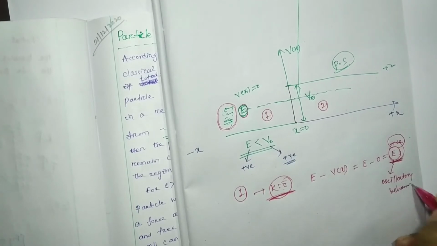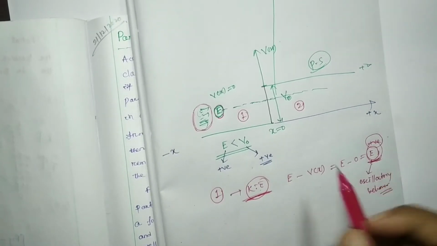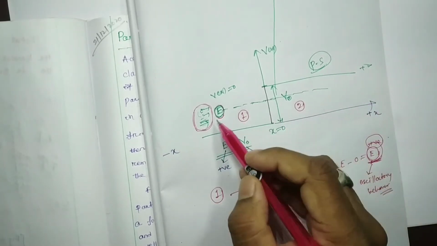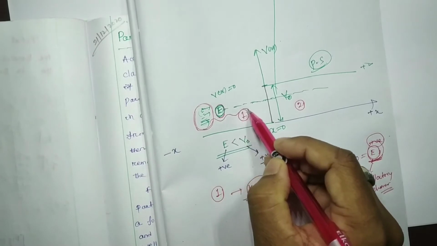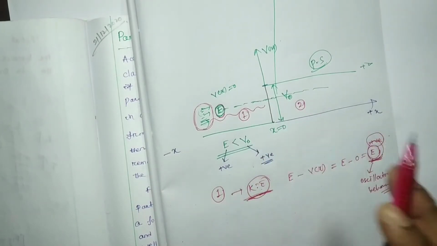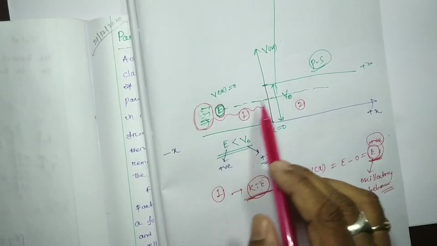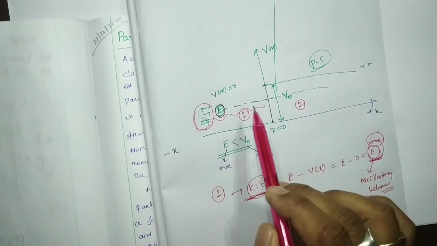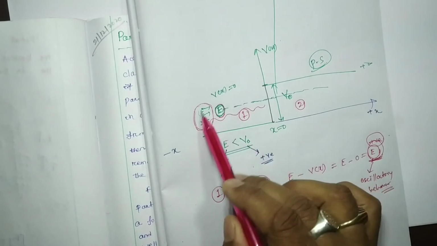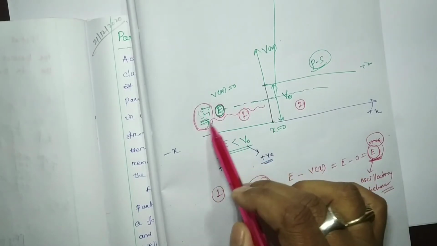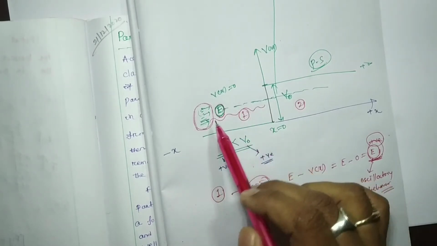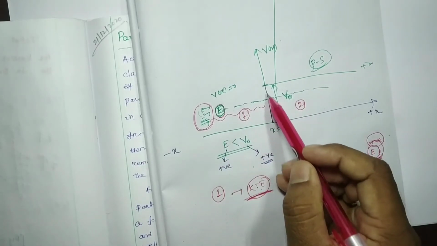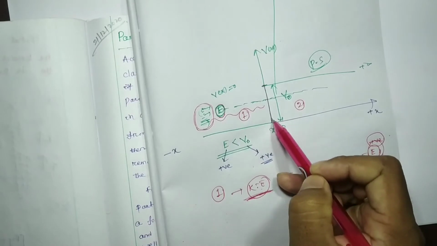Oscillatory behavior means we can consider that these particles can move up to infinity in this behavior. Carefully you have to listen. Oscillatory behavior means they can move unboundedly. There is no bound for this particle in region 1. They can move unboundedly, so they can scatter through this restriction at x is equal to 0.